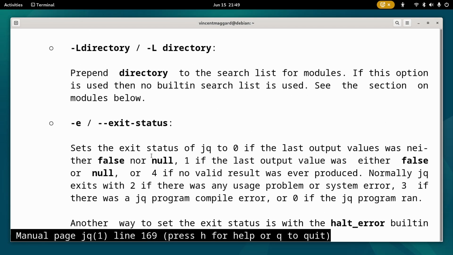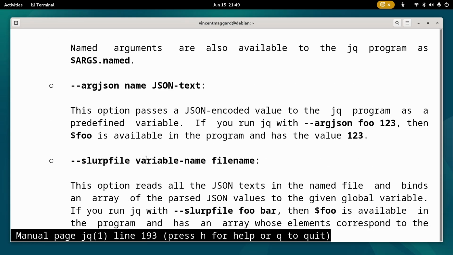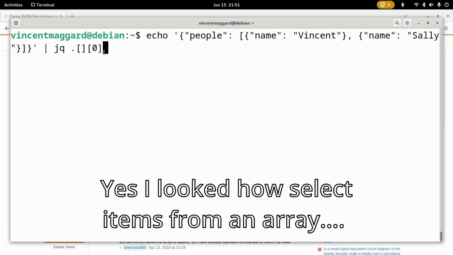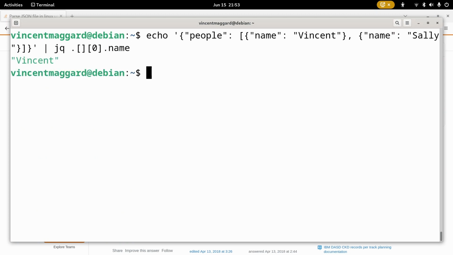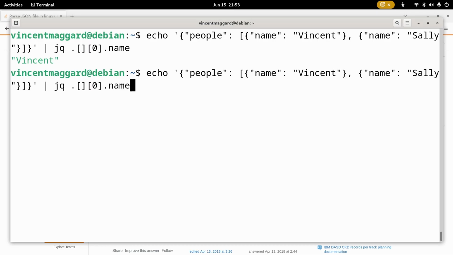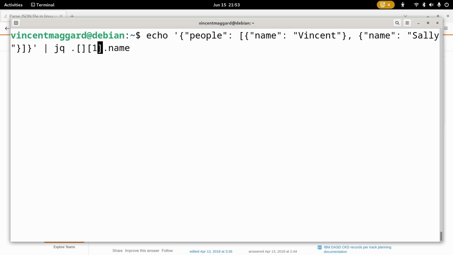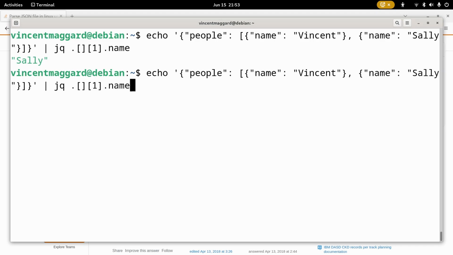But I like the idea of being able to use it to actually get some information out of it. So I'm going to actually just grab the first entry here of the array, or the list, whatever you want to call it, and you can see it outputs name Vincent. All right, and so if I want to put just the name out, I can do that with .name, right? And so you can see how powerful this is. And now I could put a 1 there, and now we get Sally. So you can see how this could be used to parse the file and get specific values out of it.